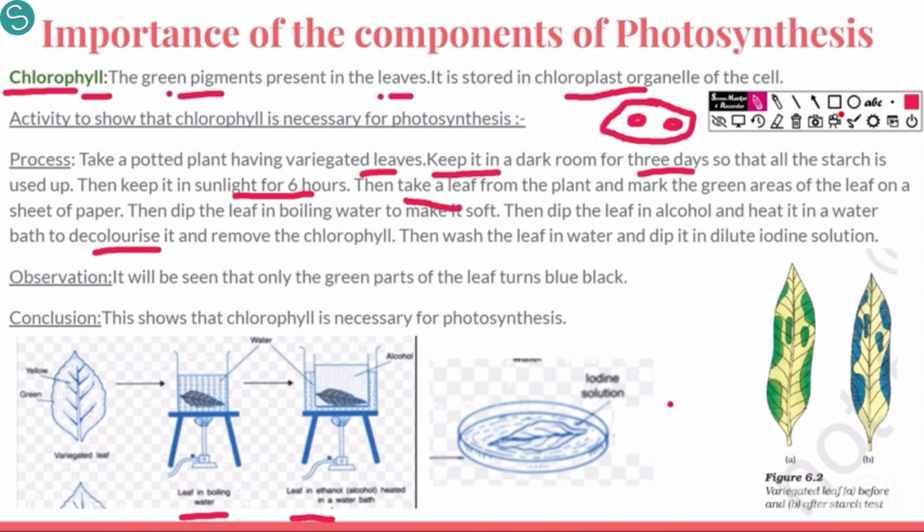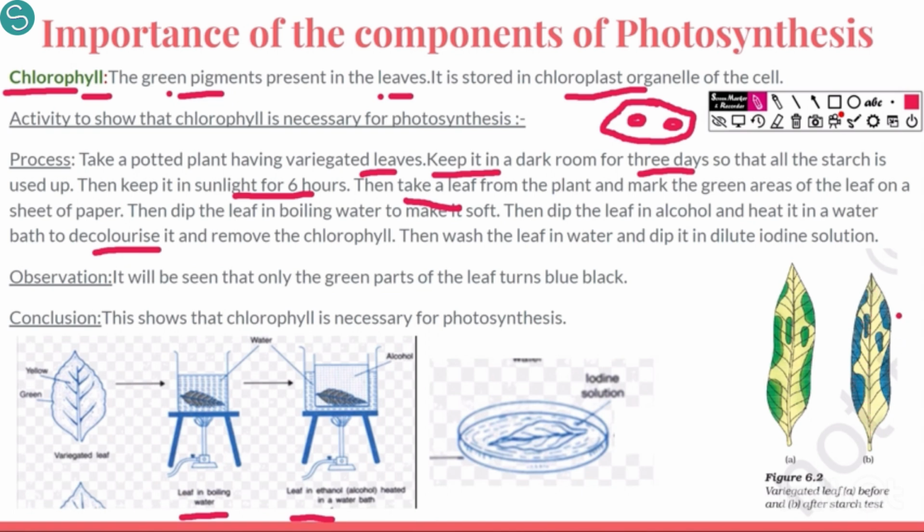We know that in the presence of starch, iodine solution turns into a blue-black solution. So we use iodine solution to see if there is any starch present in the leaf or not. Then we see that photosynthesis has occurred, but only on those parts where green pigment was present. On the rest of the parts there has been no photosynthesis and no starch. That is why iodine has not shown any blue-black color on the rest of the part.